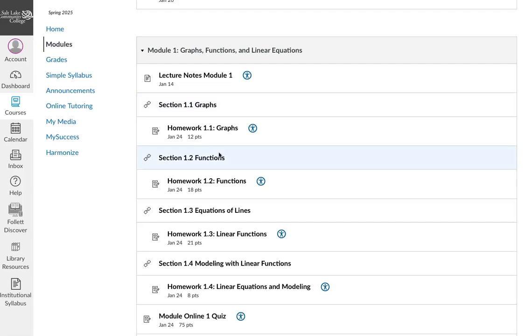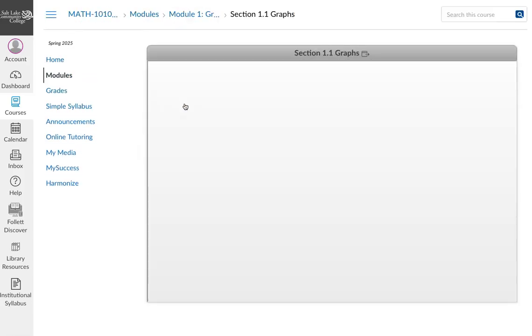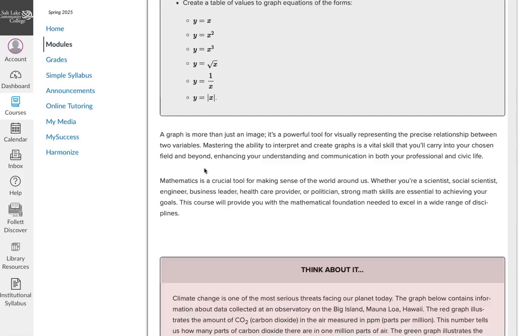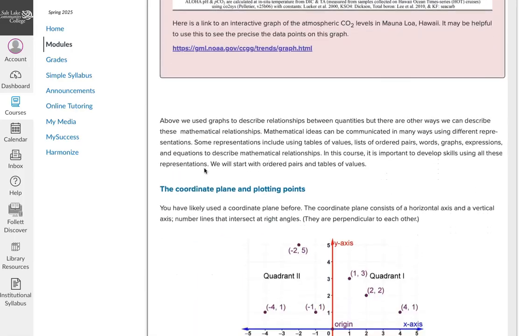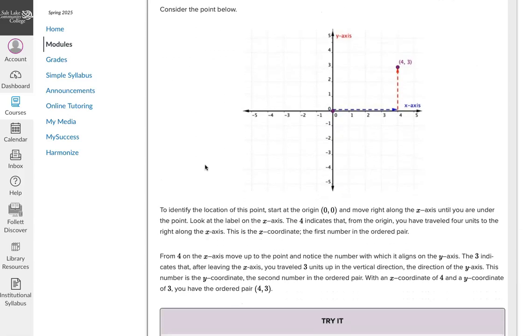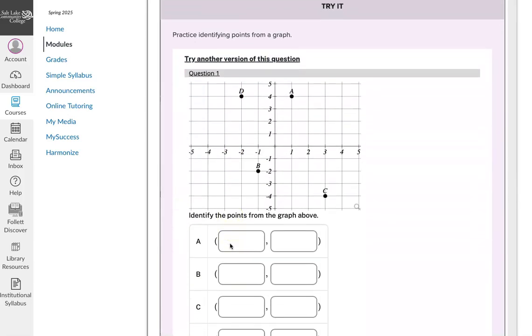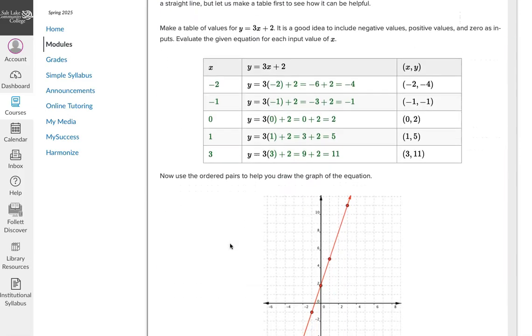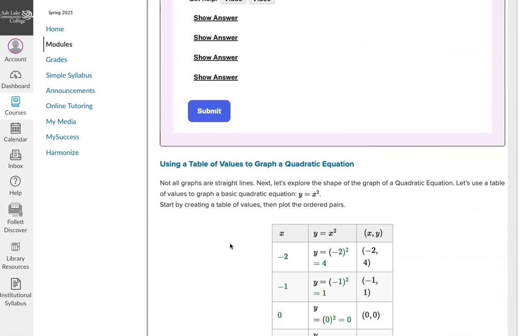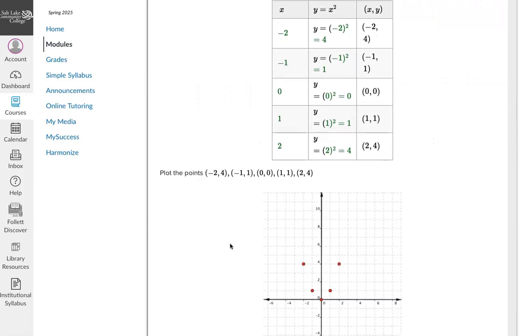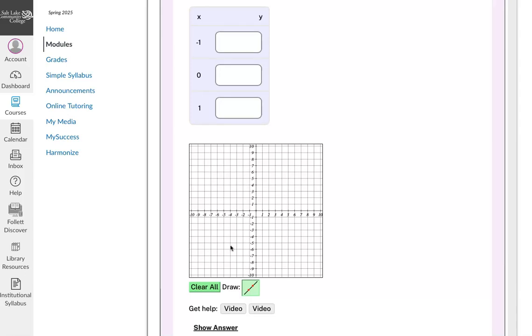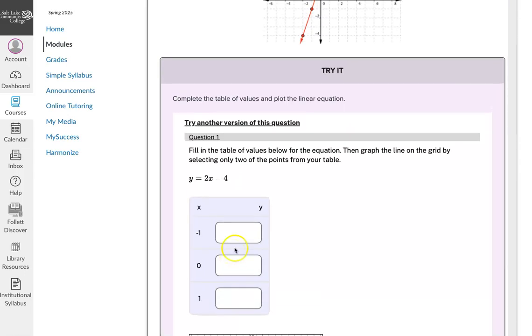So when you're working through your problems, there is a textbook, and that's what you see right here. If I click on section 1.1, it takes us to the textbook, and you can see that there is information for you. There are little try-its so you can make sure that you're understanding it, and little examples as well that you can read through. Some of the sections also have videos embedded in them, which would be really good to go through also.